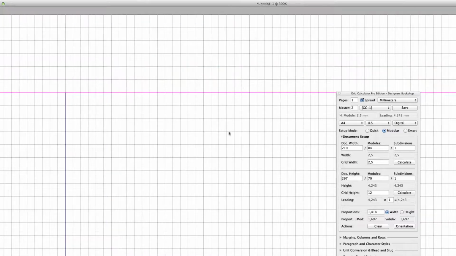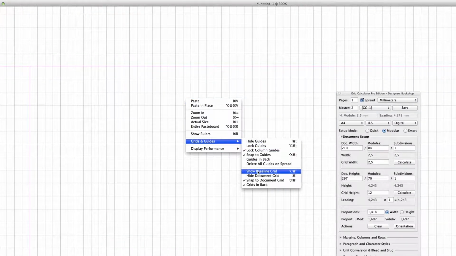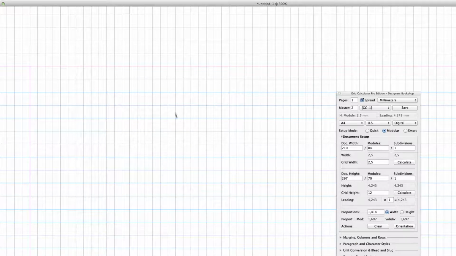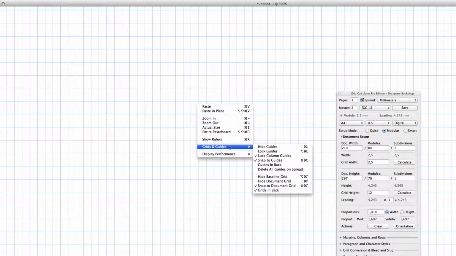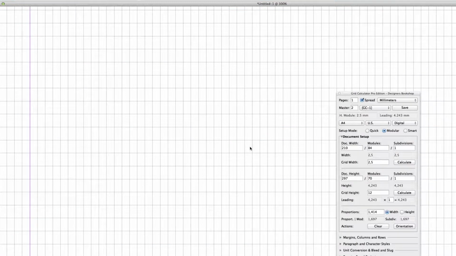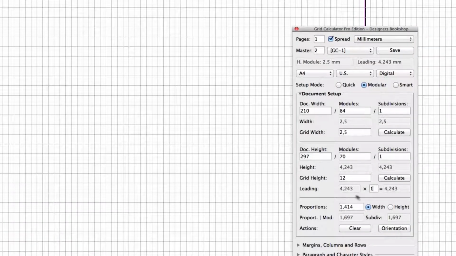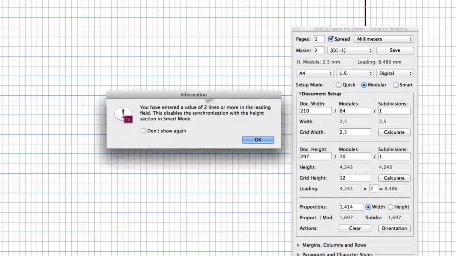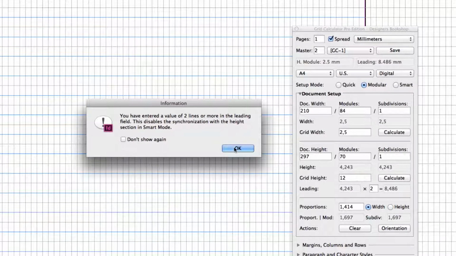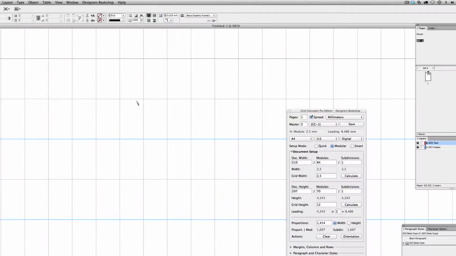Now, if I show the baselines, we can see that they align on every line on the subdivision vertically. I'm going to hide these. Now if I would like my leading to be on every second or third subdivision, I can just come down to this leading field here. If I press the up arrow, it gives me a message saying that it disables the synchronization with the height section in smart mode. But as you can see, we have the leading on every 2 subdivisions. I'm going to go back to 1 here.